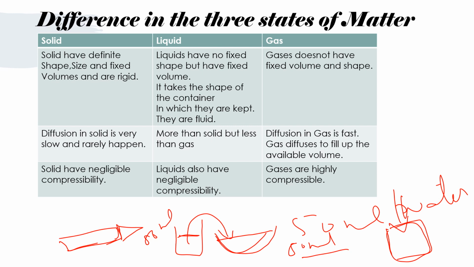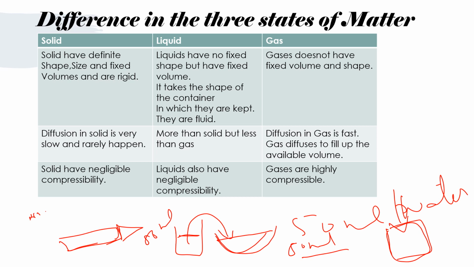Why is there this difference? Well, I told you in my previous video that in solids particles are closely packed and are regularly arranged. They have high force of attraction between their particles.